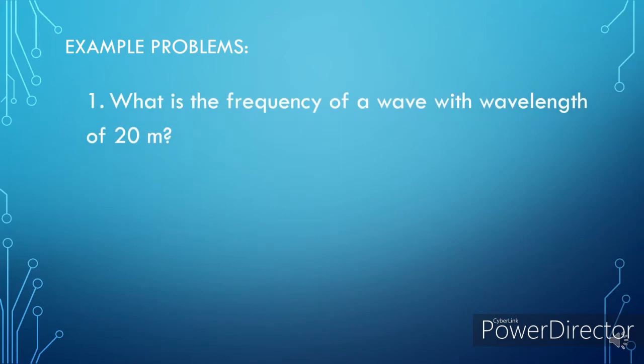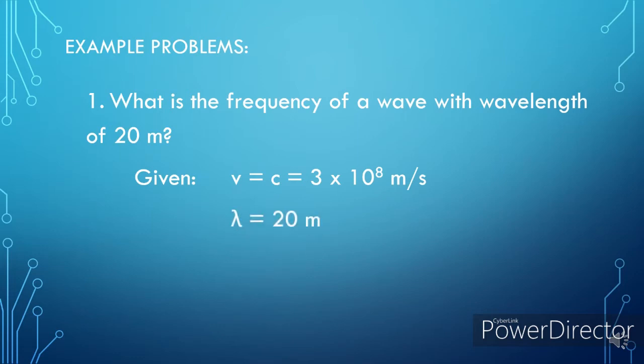With this problem, let's first identify the given: wave speed, or v, equals the speed of light, which is equal to 3 times 10 raised to 8 meters per second, and this is a constant value. Lambda is equal to 20 meters, which is the wavelength. And what is asked, or the required, is frequency, that is f equals unknown.